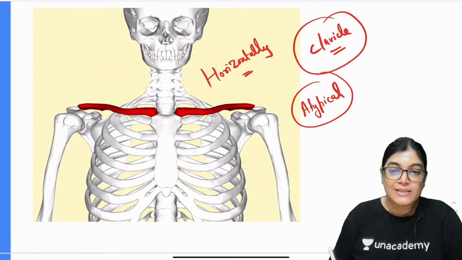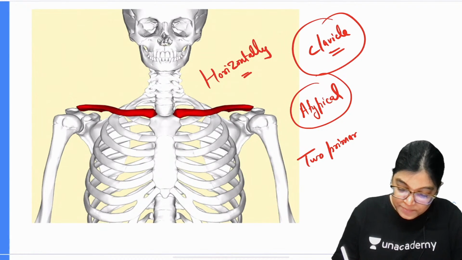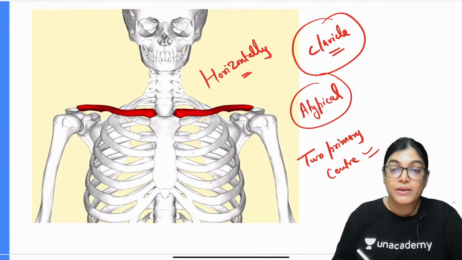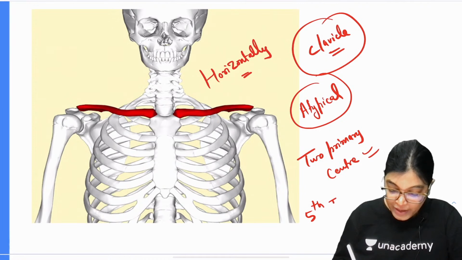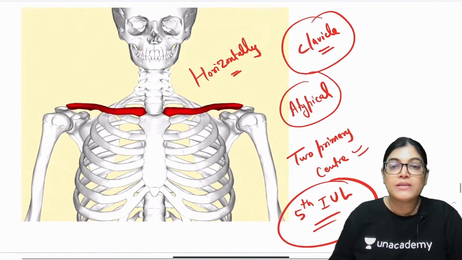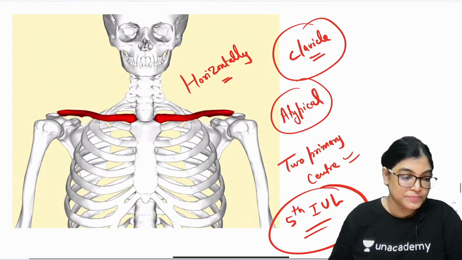It is a bone which has primary centers of ossification. There are two primary centers of ossification, and they appear very early, by the 5th week of intrauterine life. Generally, the primary center of ossification appears by the 7th to 8th week of intrauterine life, but here it is appearing as early as the 5th week of intrauterine life.